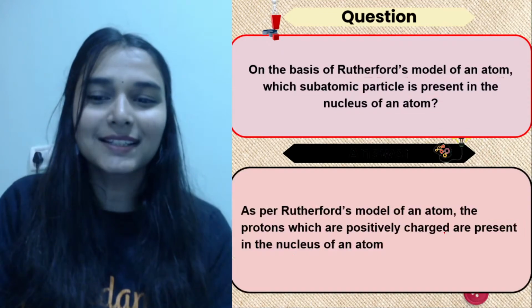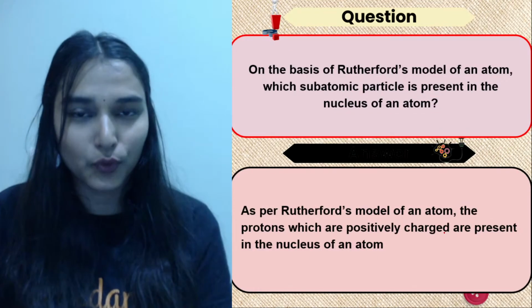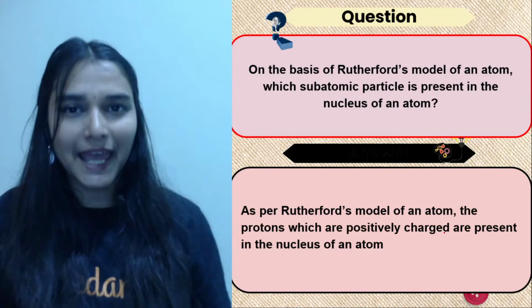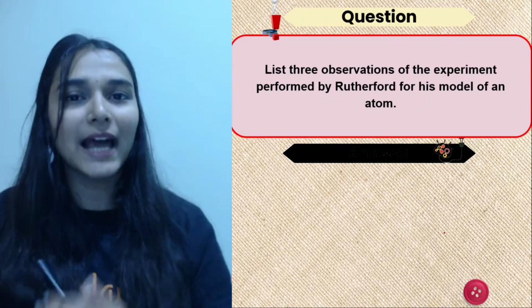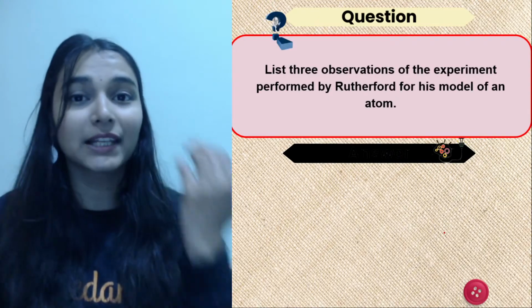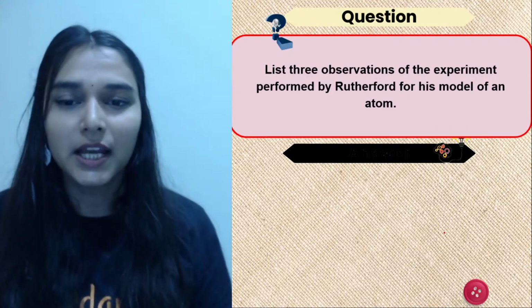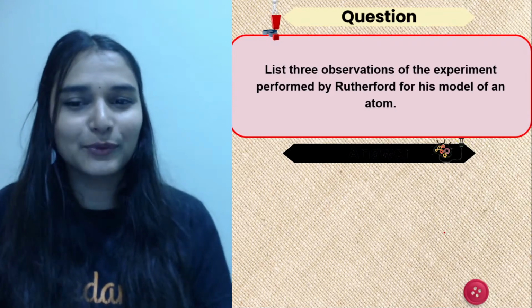This nucleus is a positive center. That is true. And he also said that it's quite dense, hard and heavy, and the size of the nucleus is very small as compared to the size of the entire atom, about 10 raised to the power 5 times smaller. So you can frame the answer easily. Okay, that was not difficult.